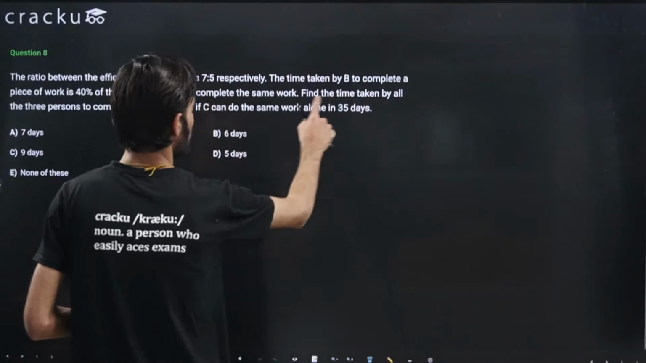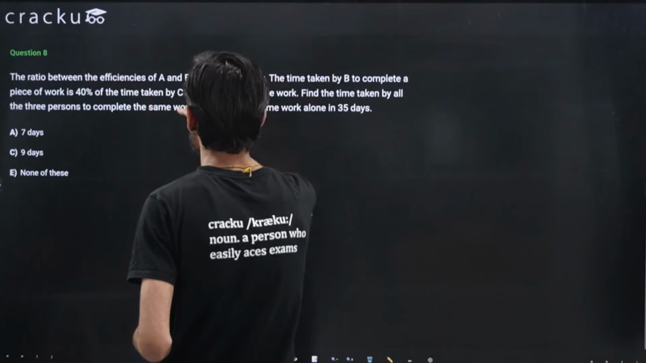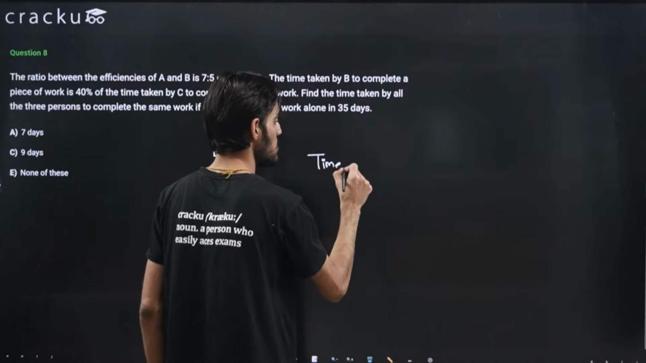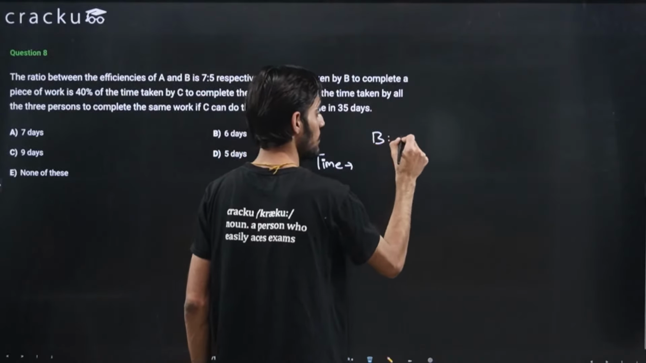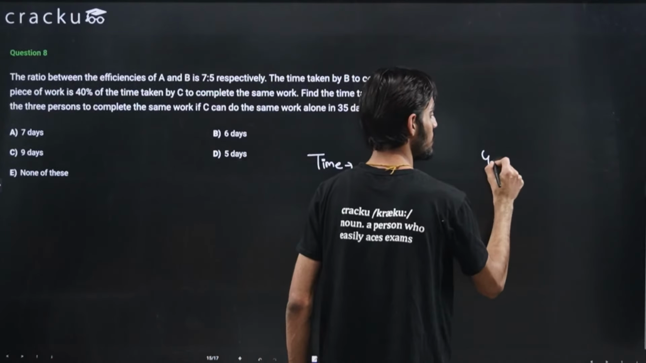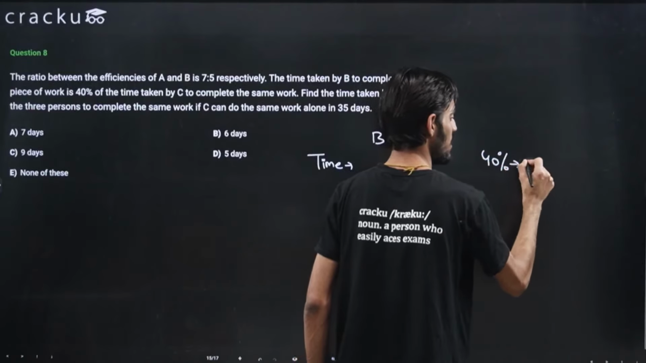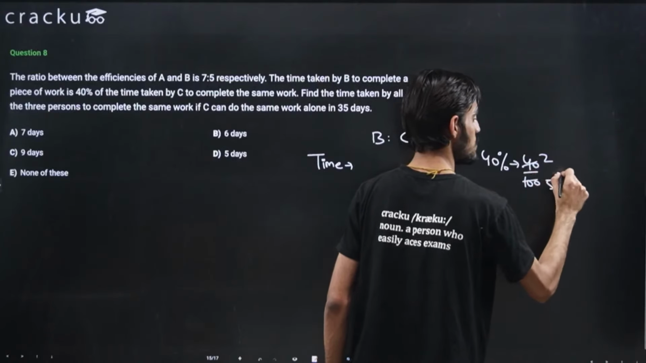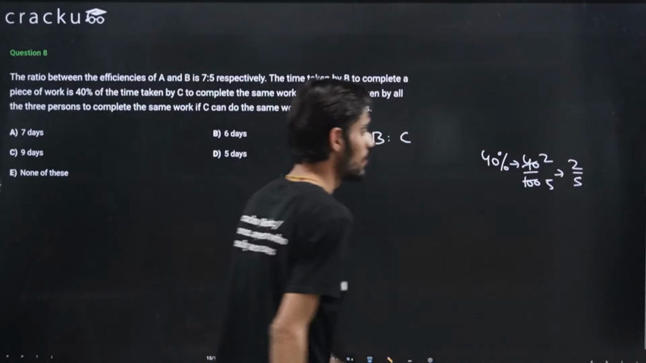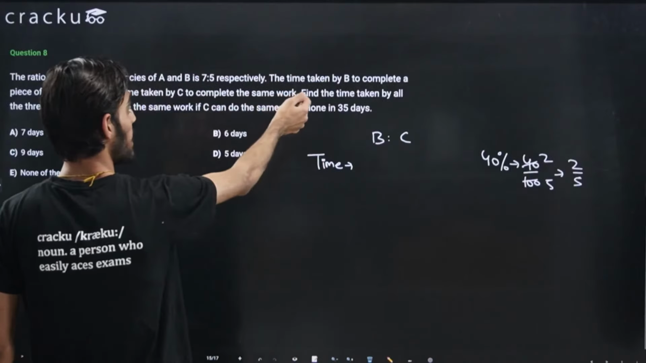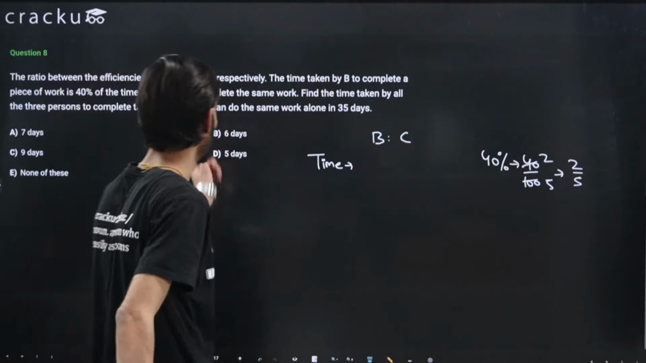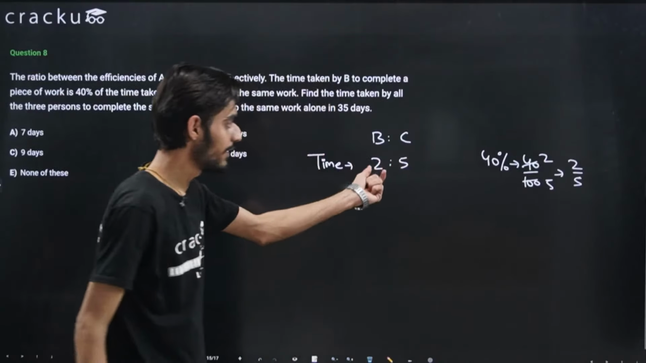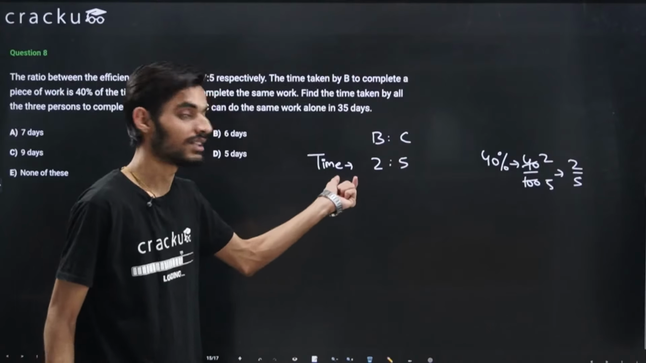Right. So because the time taken by B to complete the work is 40%, the ratio of time is, because 40% is 2 by 5, right? I hope you must have done the class of percentages. 40% is 40 by 100, that is 2 by 5. So the time taken by B to complete the work is 40% of the time taken by C. So this is 2, this is 5, right? So this value is 40% of this. So this is the ratio of time.